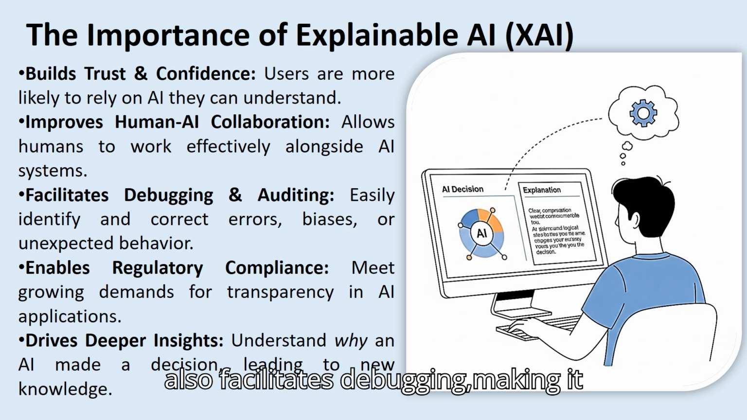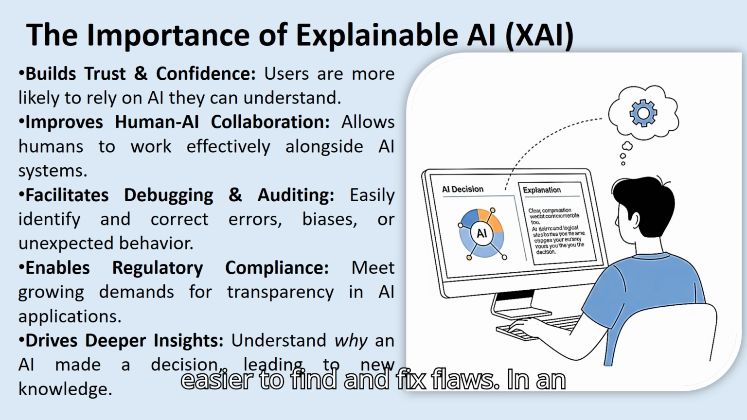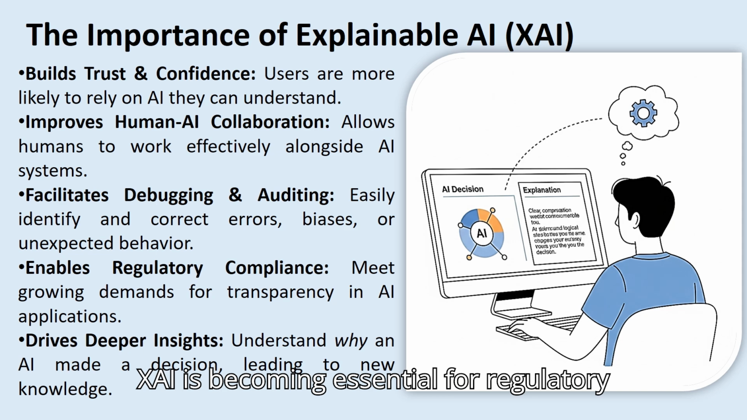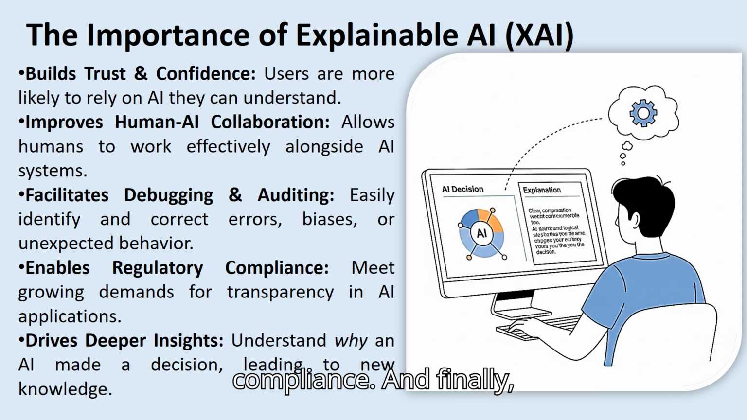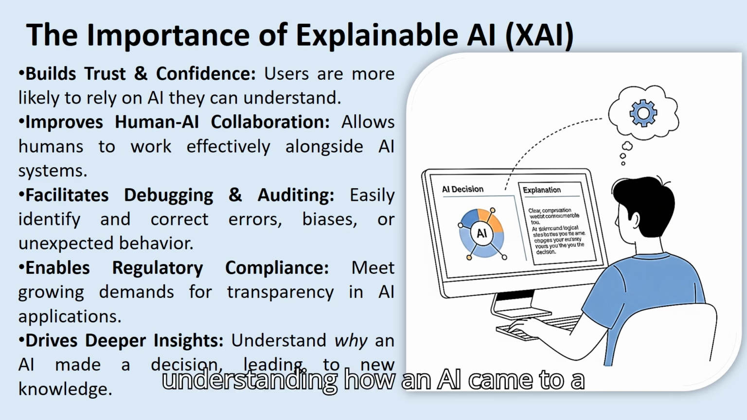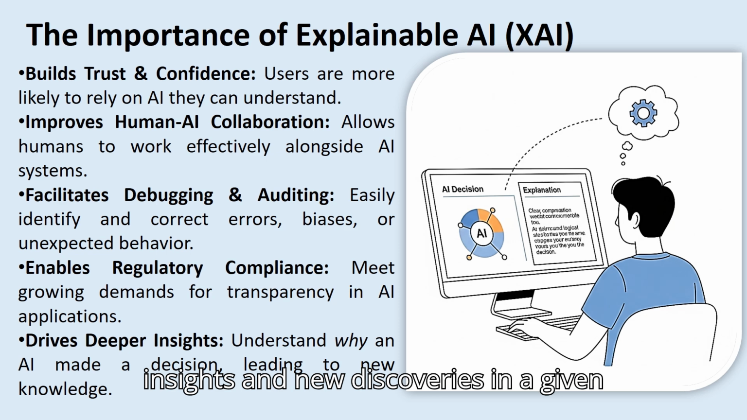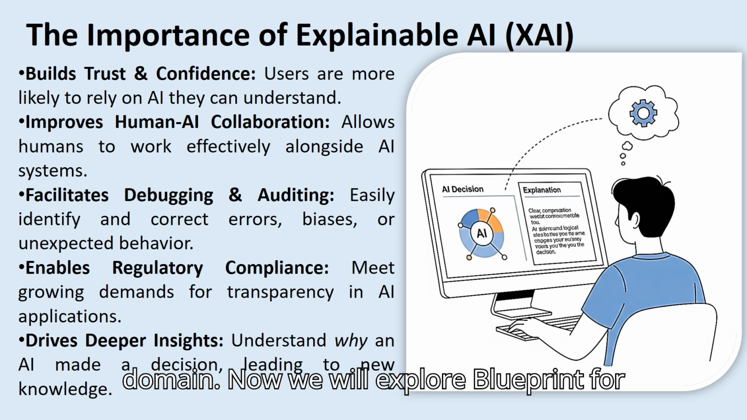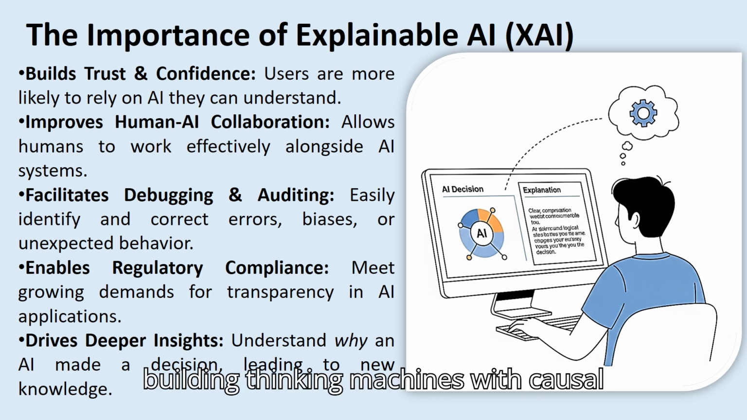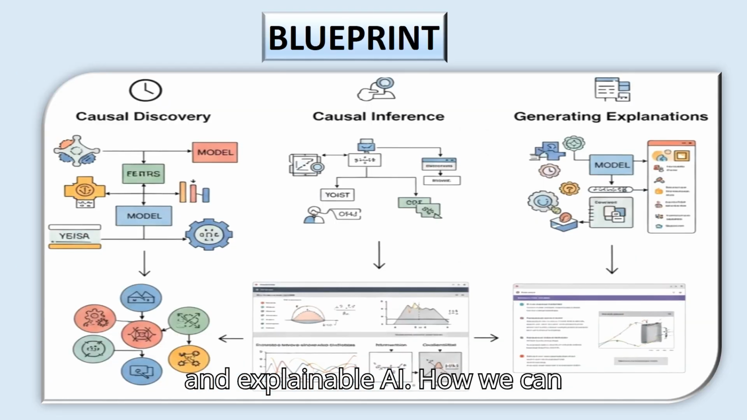XAI also facilitates debugging, making it easier to find and fix flaws. In an increasingly regulated world, XAI is becoming essential for regulatory compliance. And finally, understanding how an AI came to a conclusion can often lead to deeper insights and new discoveries in a given domain. Now we will explore a blueprint for building thinking machines with causal and explainable AI.